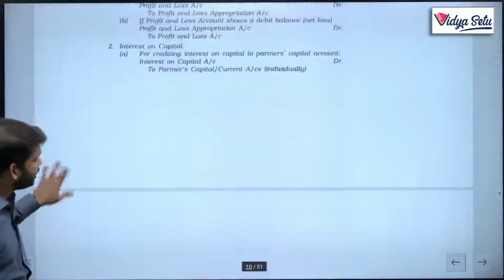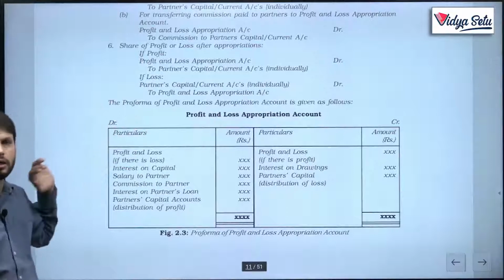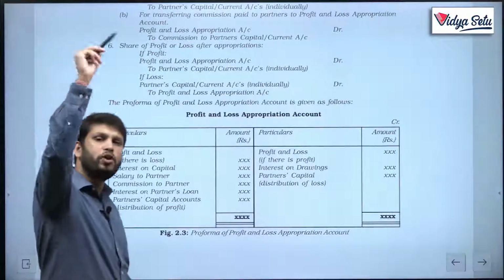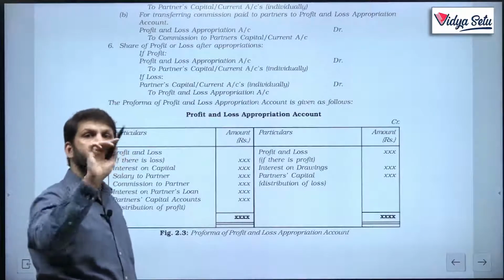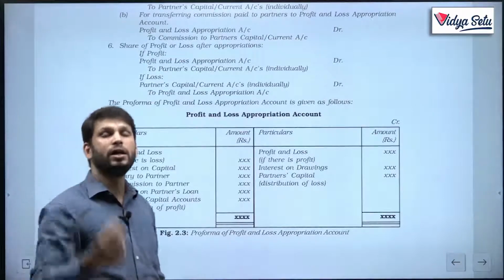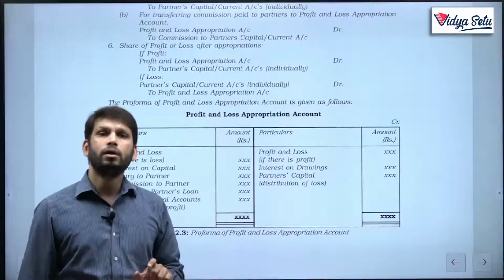We will understand the format of the account. If we understand the format, we can make our own journal entries. Do remember, it's an extension. Like from the trading account, you brought down gross profit, transferred to the P&L account or carried down, and in the P&L account what do you write? By gross profit brought down, transferred from trading account.